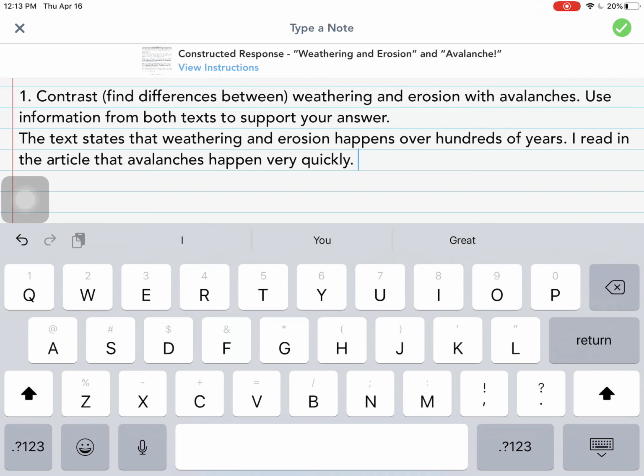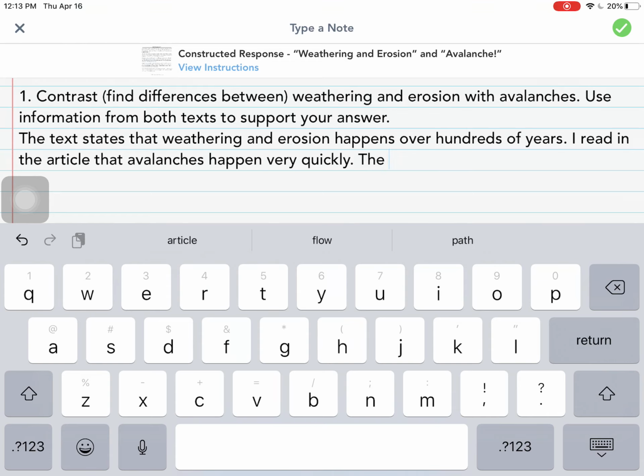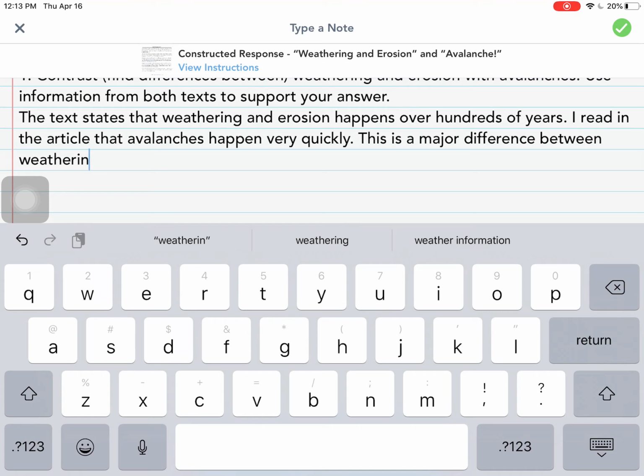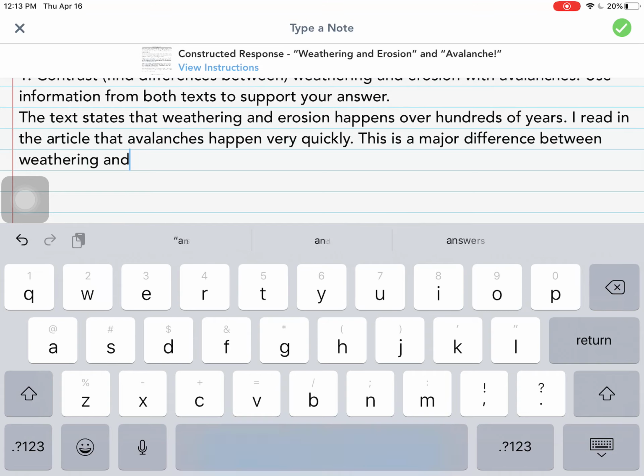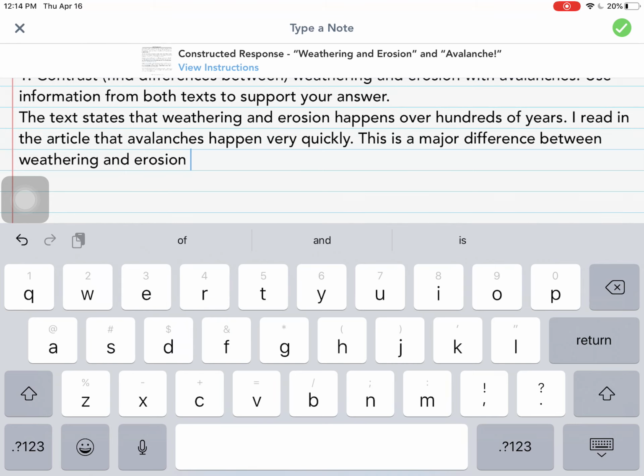And then, just to summarize or use a concluding sentence, I'm going to say, this is a major difference between weathering and erosion and avalanches. So with this answer, I did everything that the question asked me to.